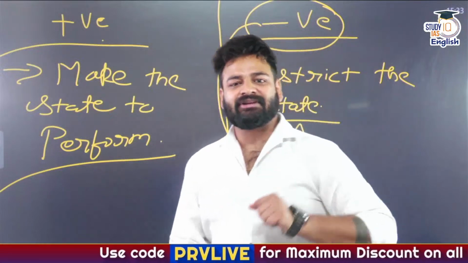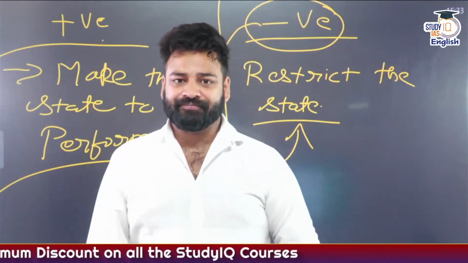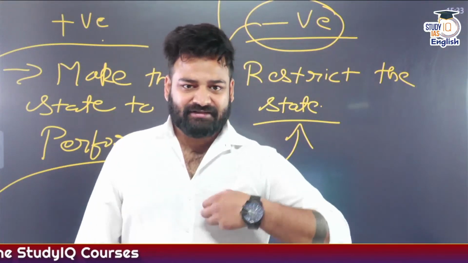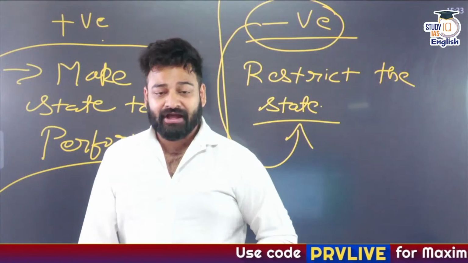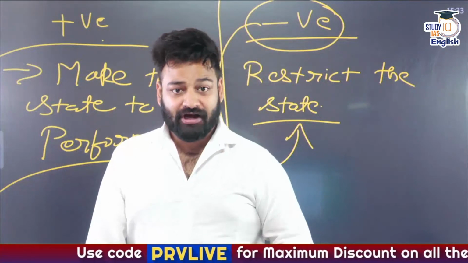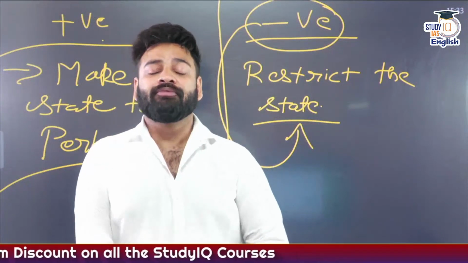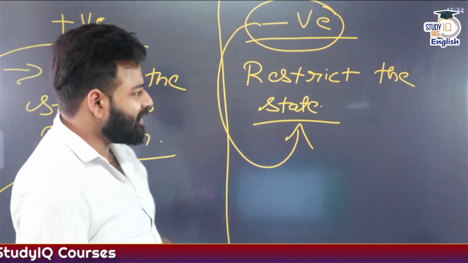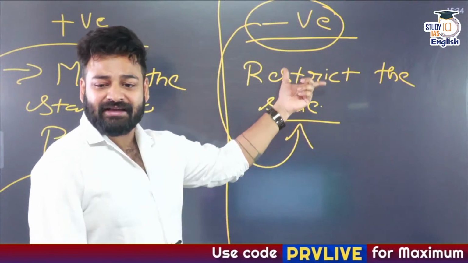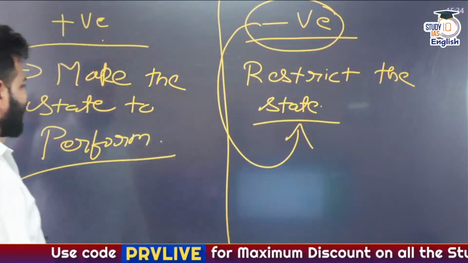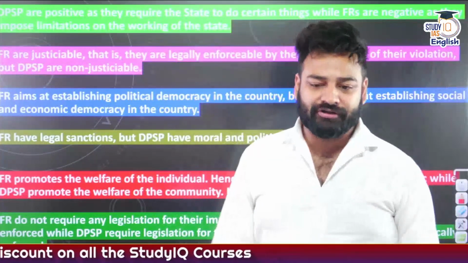Whereas while discussing fundamental rights, we also discuss that they impose restrictions on the state. That is, they provide the citizens, the masses, protection against the arbitrary action of the state. And in order to provide this protection, fundamental rights restrict the states from performing anything. So that is why fundamental rights are negative for the state, not for the citizens, as they restrict them. Whereas DPSPs are positive for the state as they provide some extra space to work.